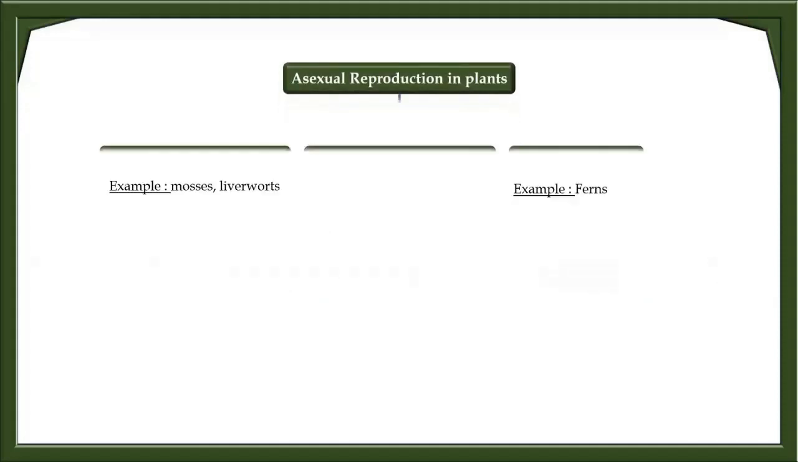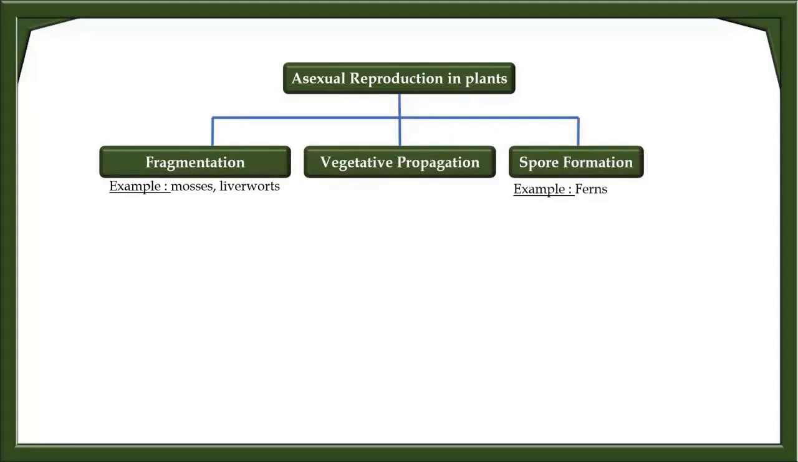Asexual reproduction. Asexual reproduction involves one parent and produces offspring that are genetically identical to each other and to the parent plant. They are the clones of their parents. No fertilization or gamete formation takes place here. There are different methods of asexual reproduction. They include fragmentation, vegetative propagation, and spore formation.